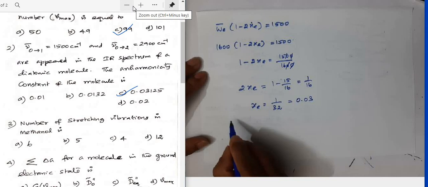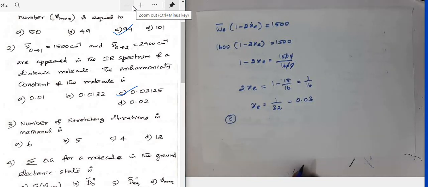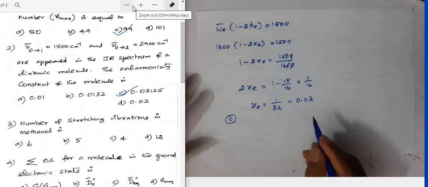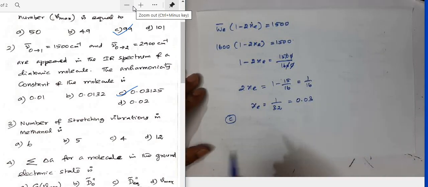0.03125. Right, so the correct option for this question is option number C. Right, so if fundamental vibrational transition frequency and the first overtone transition frequencies or second overtone transition frequencies are given, you can write two linear equations based on the frequencies given, and by solving the two equations we can get the value of omega e bar as well as Xc. But in this question they have asked only Xc, so the value is 0.03125. So the correct option for this question is option number C.